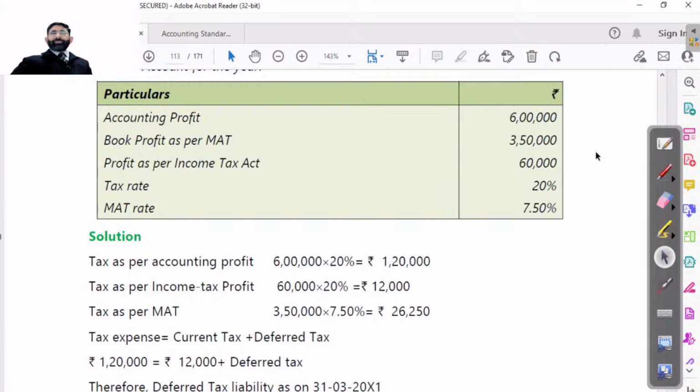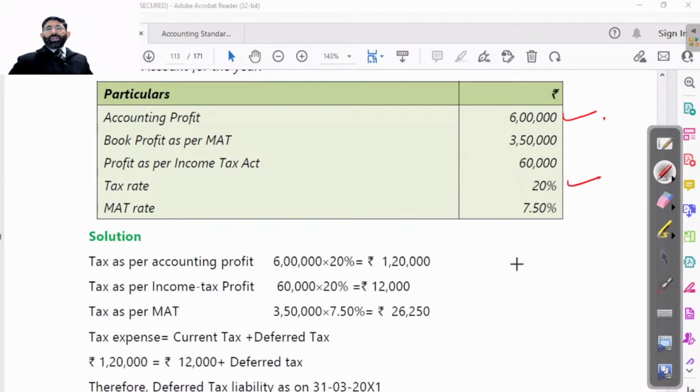Let's understand this. This is a case study made for you because otherwise we are unable to make it. Due to that reason, I am not taking the example. It will confuse you to some extent, but you need not worry. Just try to understand it. If it is understood, it is very good. Otherwise, leave it. So accounting profit is 6 lakh.